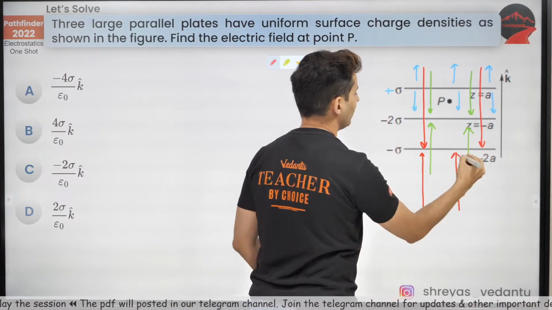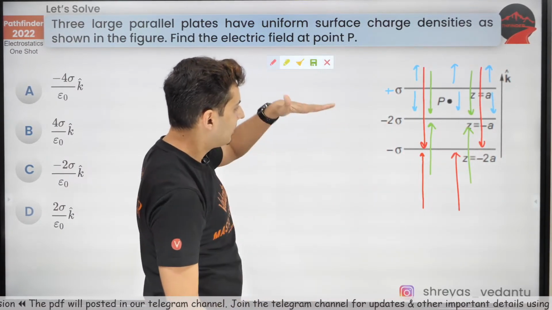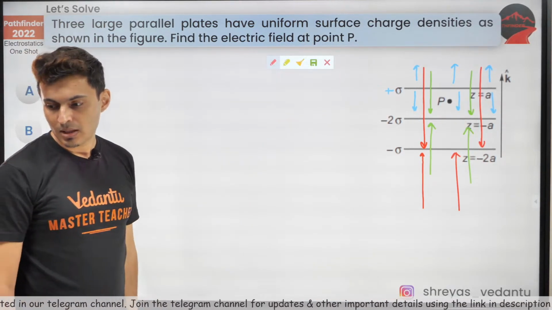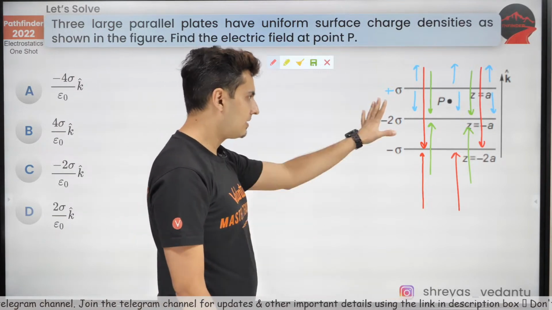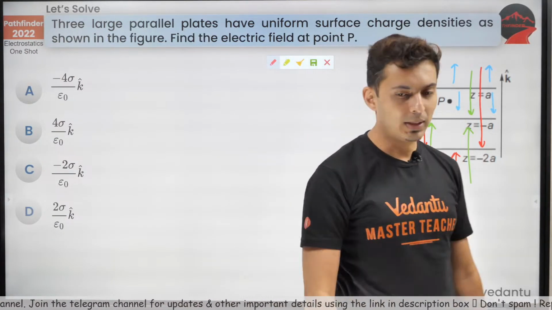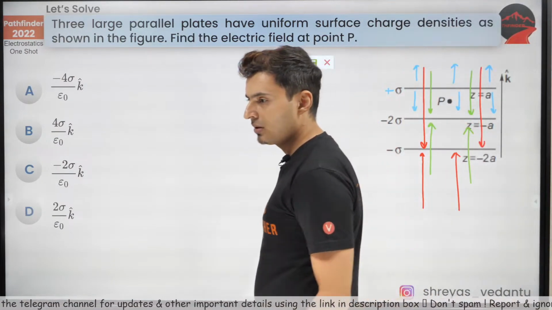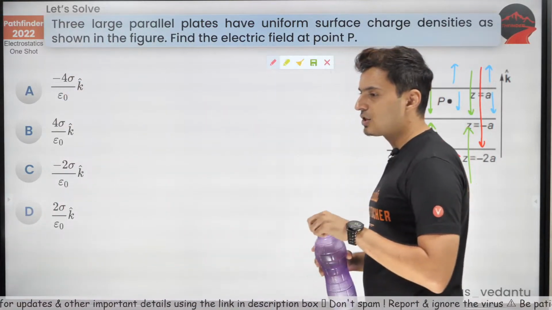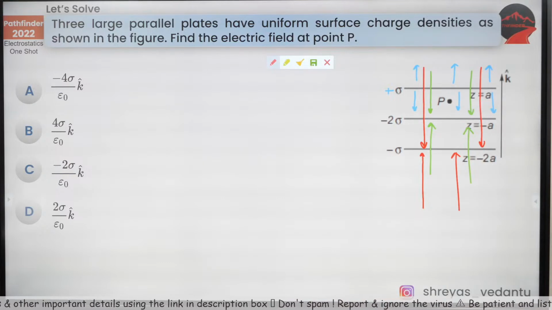Uniform fields are created by charged sheets, one over the other. There are charged sheets. Think what will happen. This is the hint. Now you should be able to do it. Come on, my warriors. Use the formula for charged sheets, you will get it.